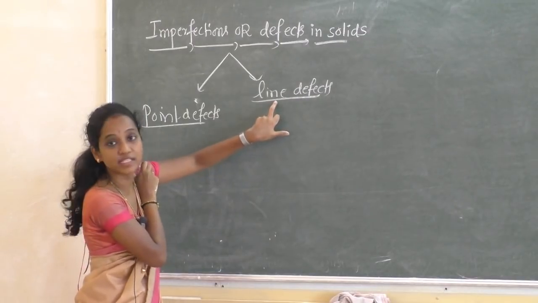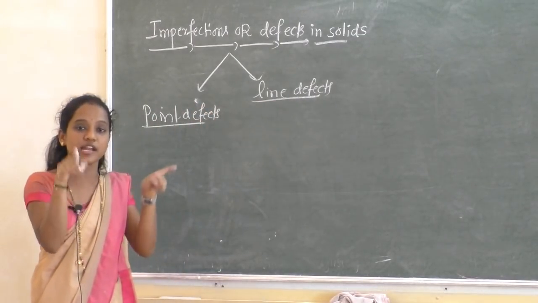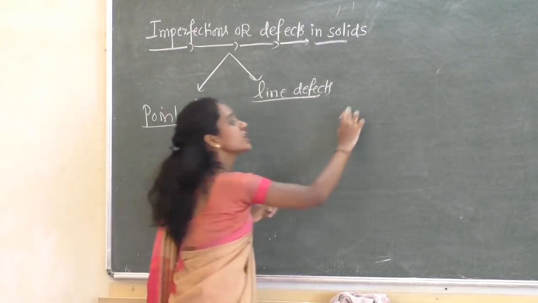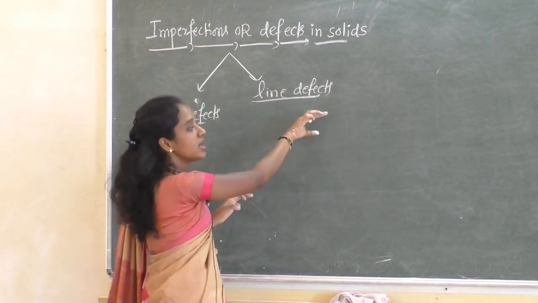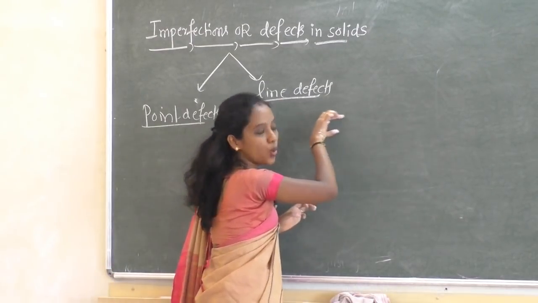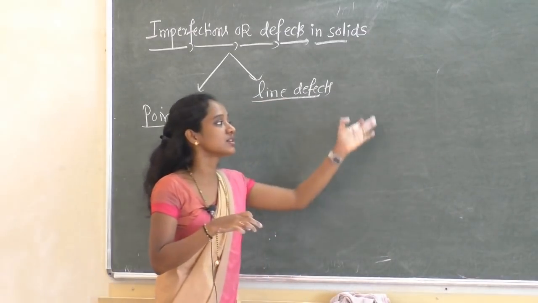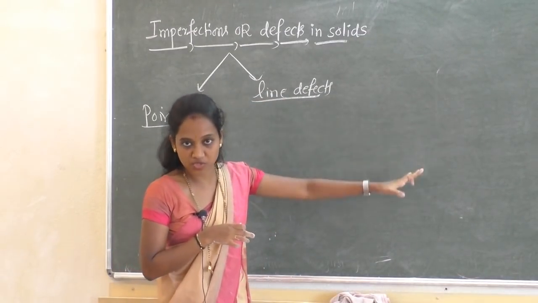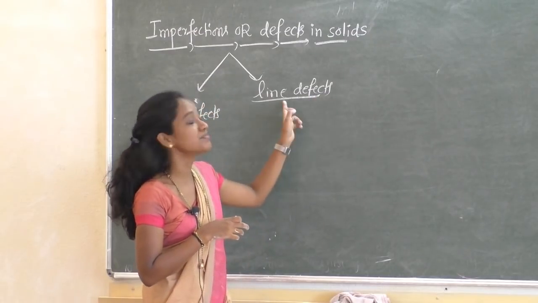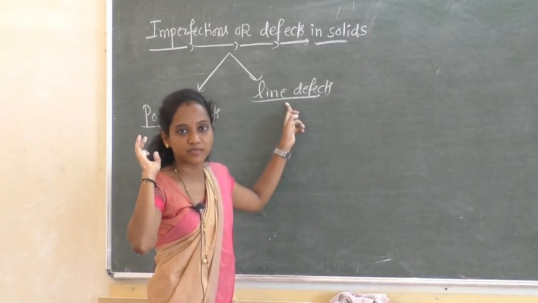What is a line defect? If you consider the crystalline solid, and an irregularity is observed along any row, then such a defect comes under line defects.